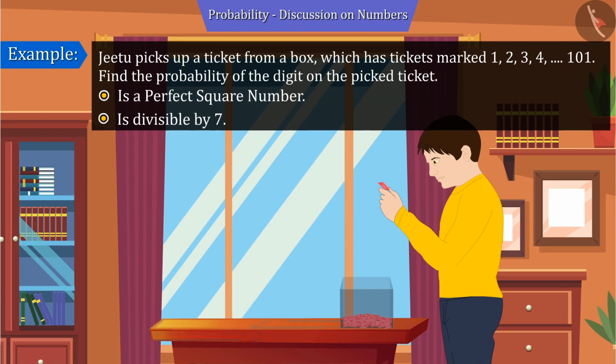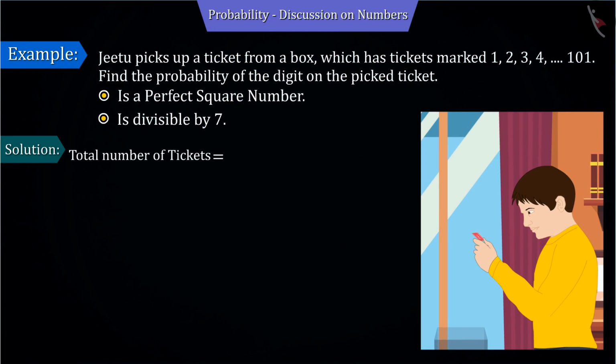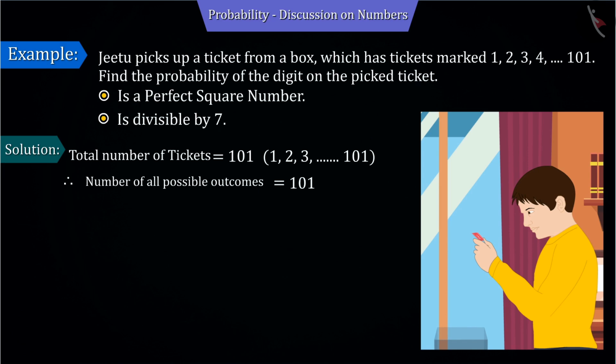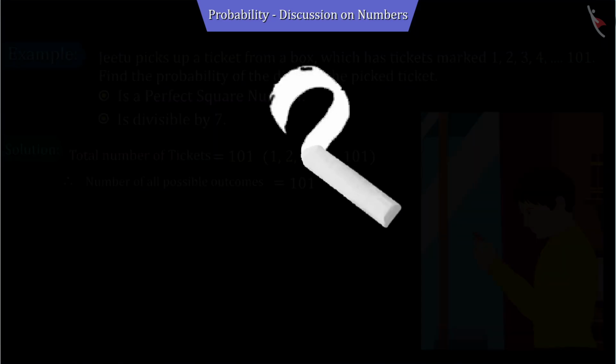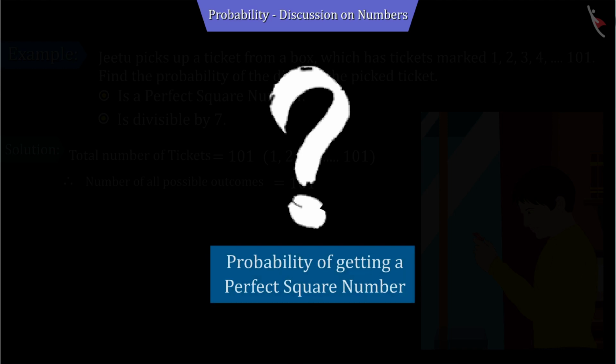Let's see. Given that there are a total of 101 tickets in the box, there are a total of 101 outcomes. So the number of total possible outcomes is 101. We have to find the probability of getting a perfect square number on the ticket.